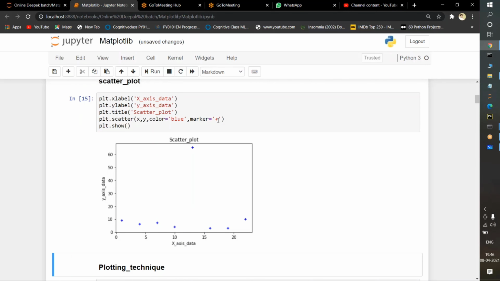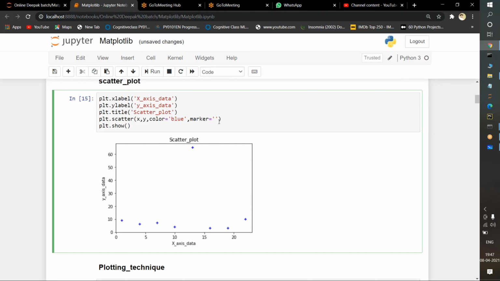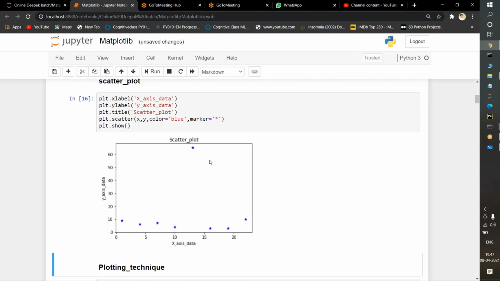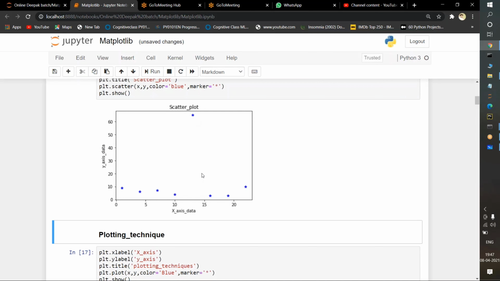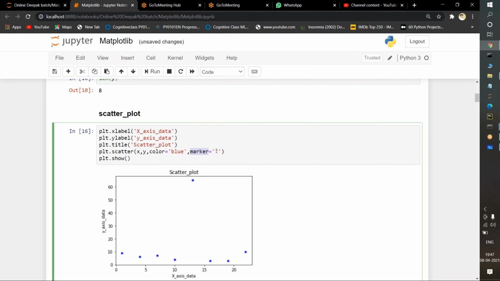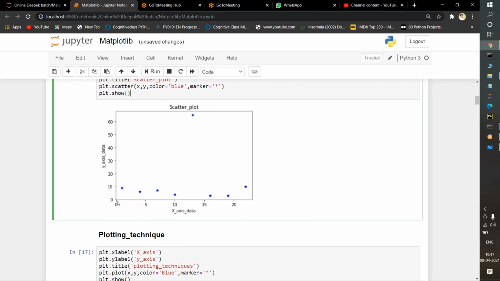Okay, marker. Instead of the plus symbol, if I want another symbol like a star symbol, what will happen? See, the star symbol has been changed. So we can pass here whatever marker we want, and here also whatever color we want we can pass. This is known as a scatter plot. Scatter plot only works with the help of x-axis and y-axis.